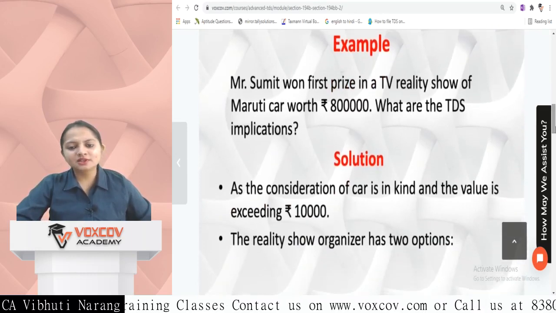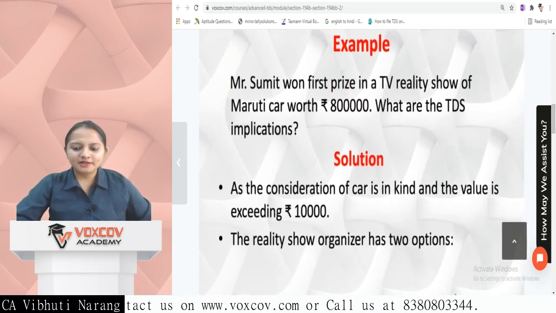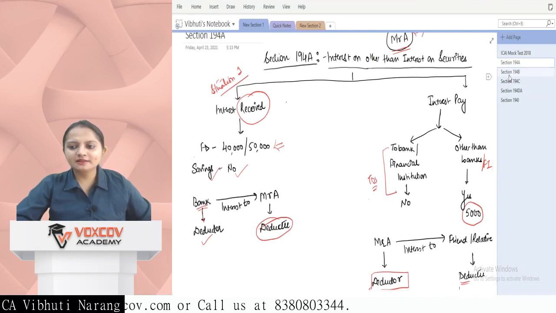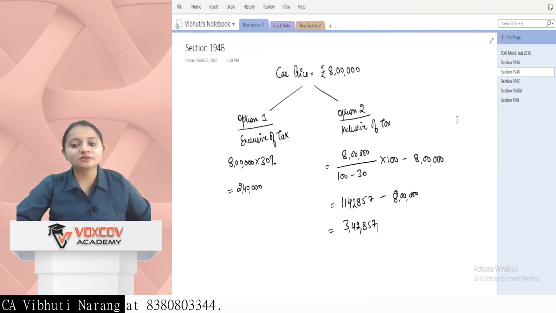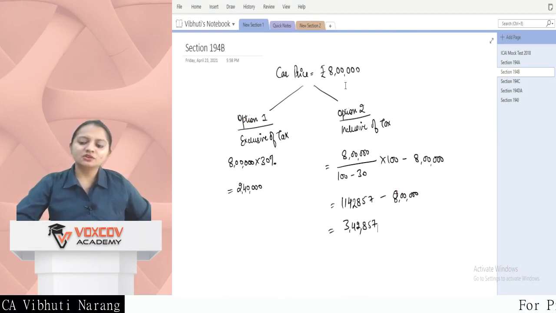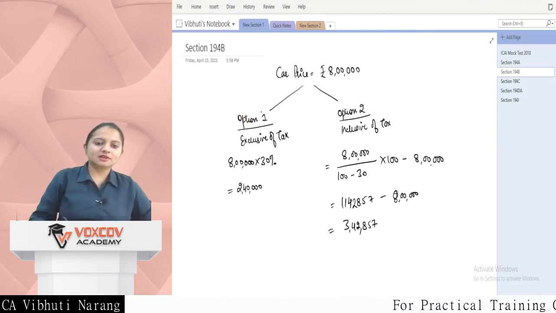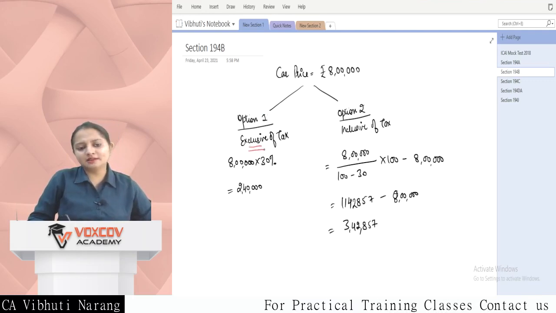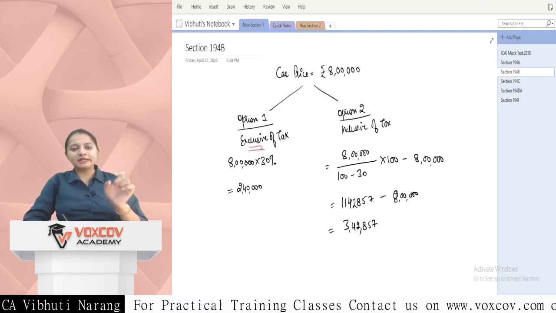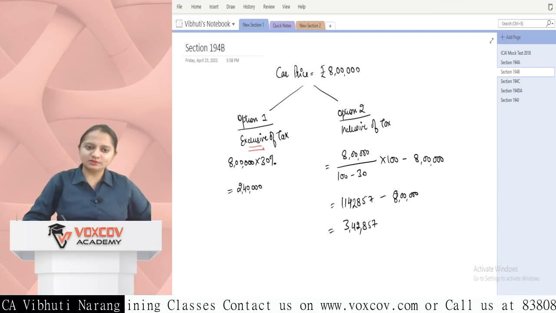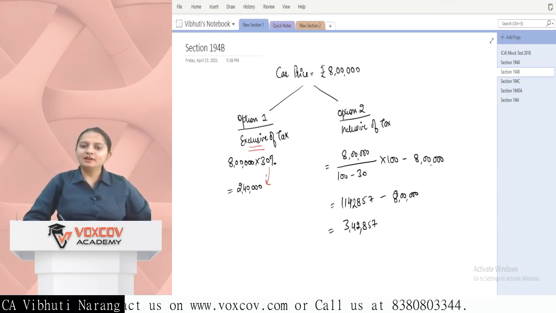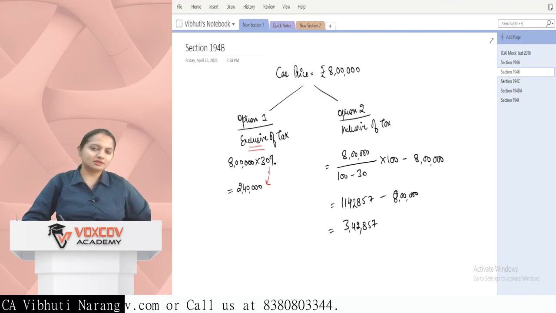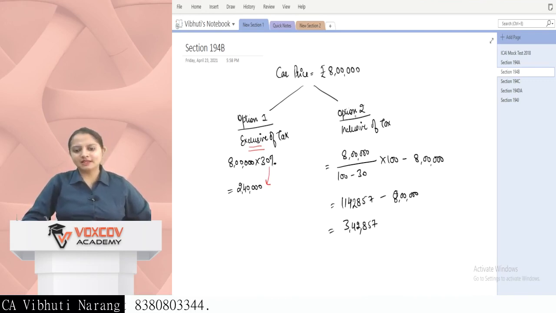Now what happens if the consideration is in kind? For example, there is a car which you received from a reality show and the car price is 8 lakh. So you have two options in hand. First option is to treat the car as exclusive of tax, meaning treating the whole amount of the car as exclusive of tax and directly pay 30%. Definitely when the amount is more than 10,000, the TDS is liable to be deducted. Second option is to treat the car as inclusive of tax and you make the changes accordingly.